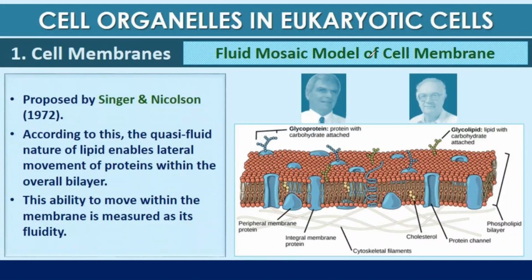The model of the cell membrane was proposed by Singer and Nicolson, and that model is known as the fluid mosaic model. It was proposed in 1972. According to this, the quasi-fluid nature of lipid enables the lateral movement of proteins. Here you can see these proteins within the overall bilayer. So the lateral movement of proteins is enabled by the lipid bilayer. This ability to move within the membrane is measured as fluidity.